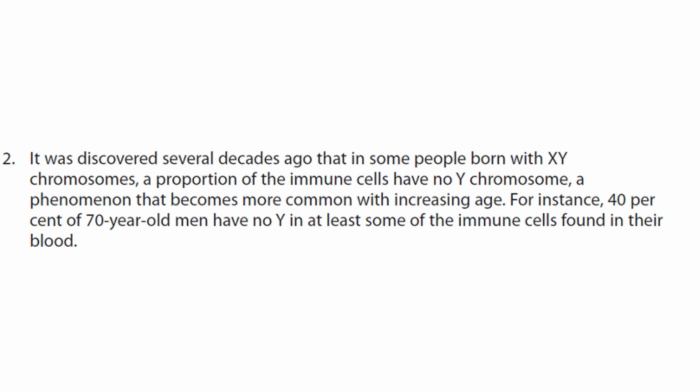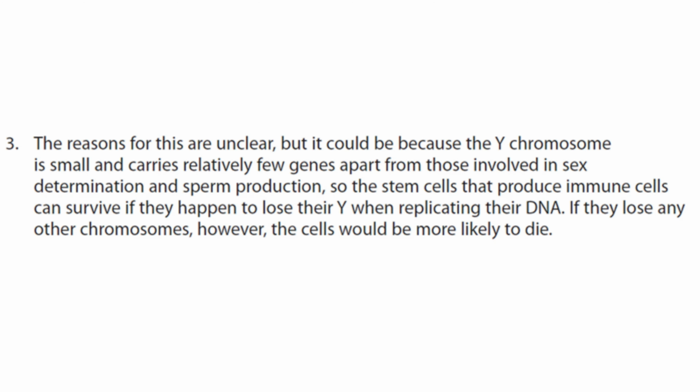It was discovered several decades ago that in some people born with XY chromosomes, a proportion of the immune cells have no Y chromosome, a phenomenon that becomes more common with increasing age. For instance, 40% of 70-year-old men have no Y in at least some of the immune cells found in their blood. The reasons for this are unclear, but it could be because the Y chromosome is small and carries relatively few genes apart from those involved in sex determination and sperm production.